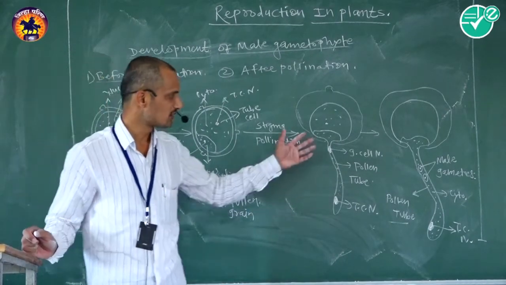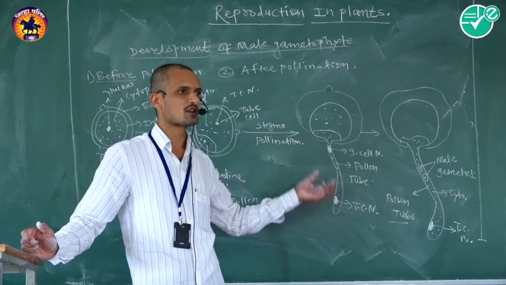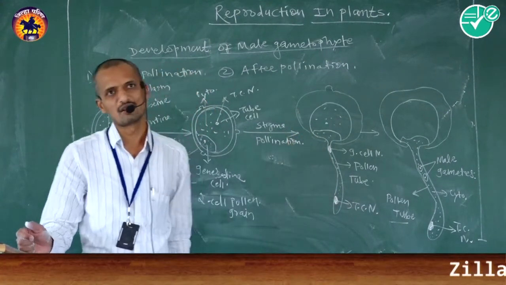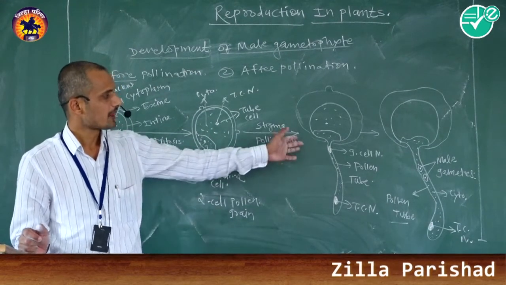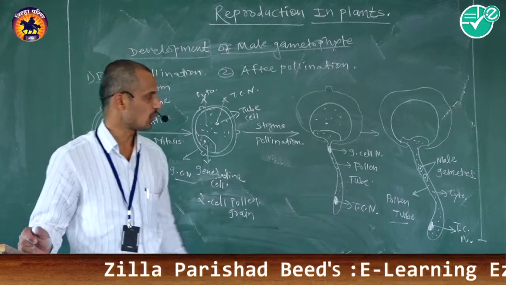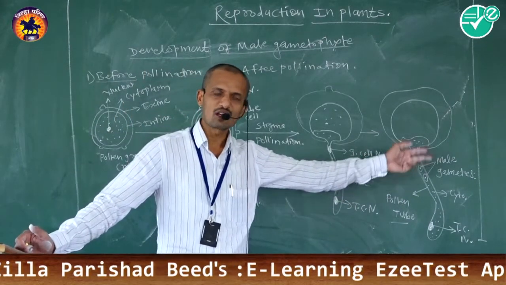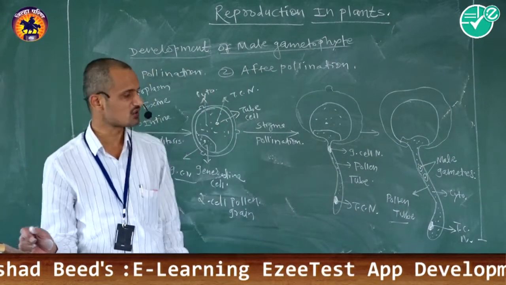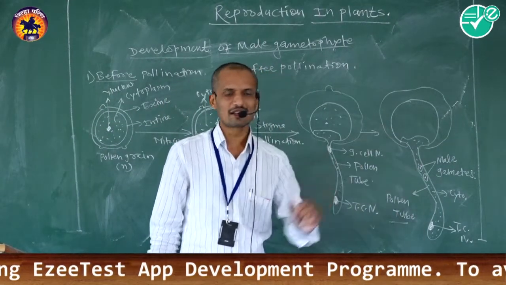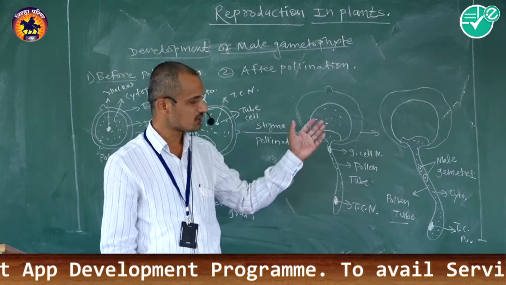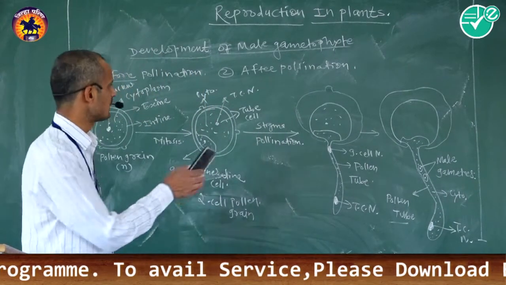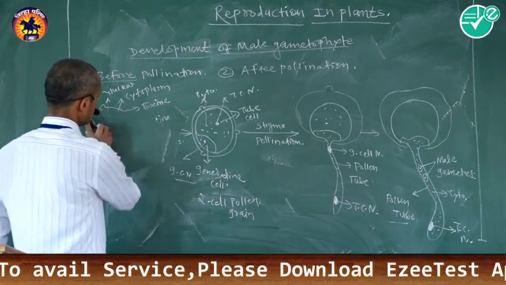Okay. Then the tube cell nucleus migrates towards the pollen tube, the generative cell nucleus migrates towards the pollen tube, and finally the generative cell nucleus divides by mitosis to form two haploid non-motile male gametes. The structure having the pollen tube, two non-motile male gametes, cytoplasm as well as tube cell nucleus is called the fully developed male gametophyte in angiosperms.